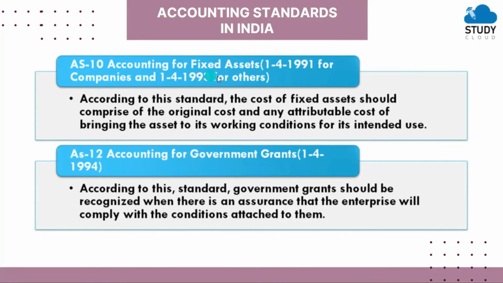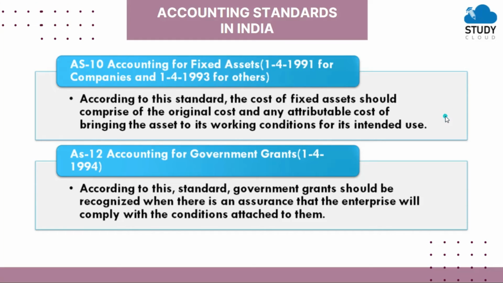AS10, accounting for fixed assets. So according to this standard, the cost of fixed assets should comprise of the original cost, means the cost of the asset when you purchase it, and any attributable cost, means any additional cost of bringing the asset to its working condition for its intended use. For example, if you purchase one air conditioner, the value of the air conditioner is say rupees 50,000, but the installation charges are 5,000.